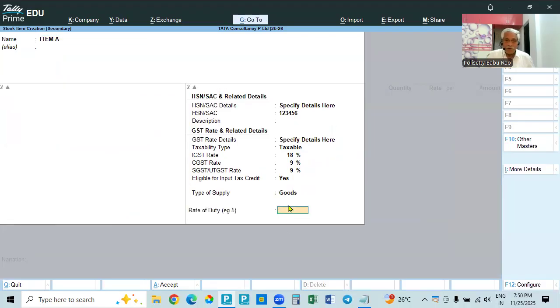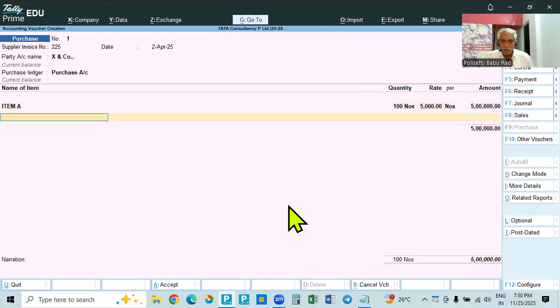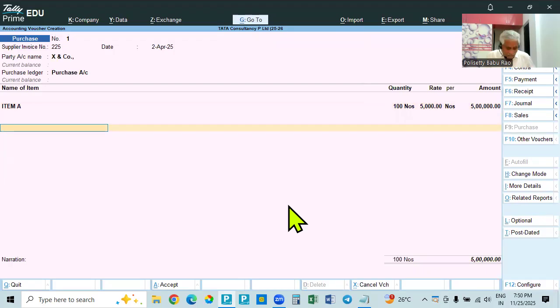This one we can do. You can do anyway. So item A we created. For example, we are purchasing 100 numbers, each 5,000 rupees. Total will be 5 lakhs. So there is no second item. Come down. So we have to calculate the tax also.